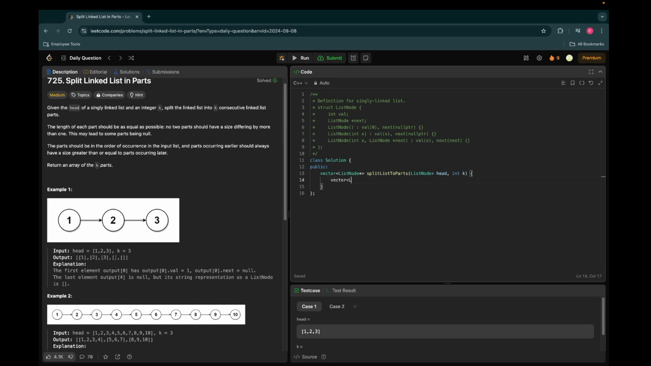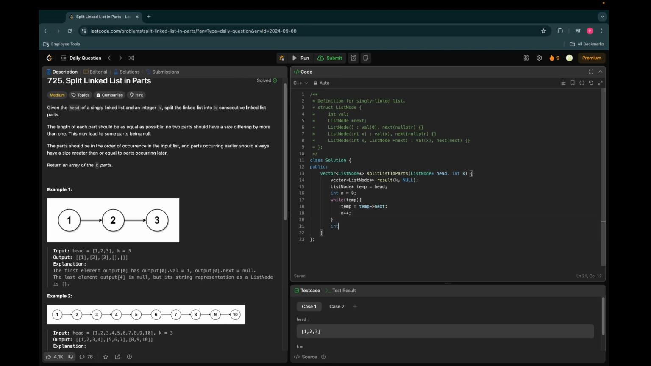Okay, first of all, let's initialize our result vector, which will be result of size k, because we have to return the heads of the k linked lists, and we can initialize all the heads as null. Then we need to calculate the size of the linked list. So Node star temp is equal to head, while temp, let me just initialize n as 0. So temp is equal to temp next and n plus plus, right?